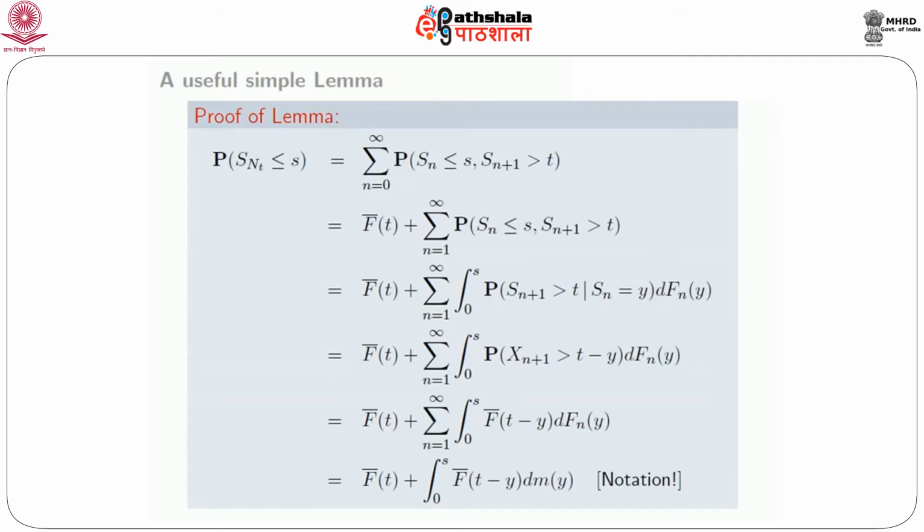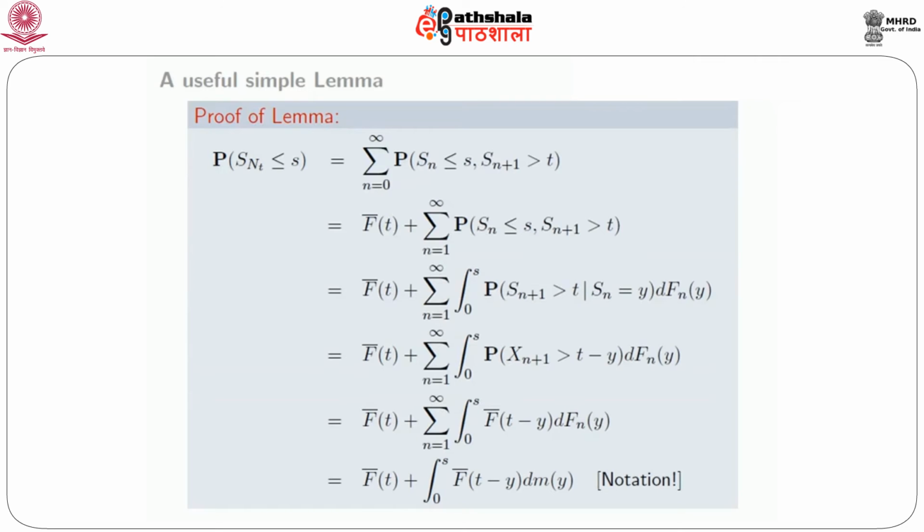So we condition on Sn. Let Sn be equal to y for some y between 0 and s. What's the conditional probability that Sn plus 1 is greater than t given Sn equal to y? And then we integrate that with respect to the distribution of Sn, which is Fn, dFn(y), from 0 to s. But given Sn equal to y, the probability that Sn plus 1 is greater than t is the same as the probability that Sn plus Xn plus 1 is greater than t. But given Sn equal to y, Sn is y, so the probability that y plus Xn plus 1 is greater than t. But now Xn plus 1 is independent of Sn.